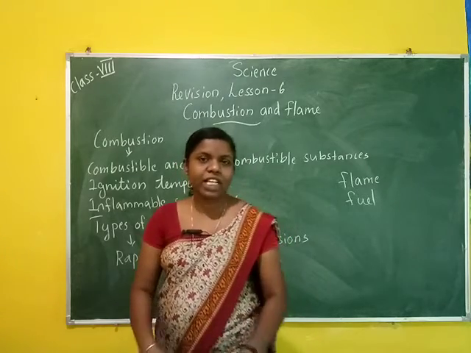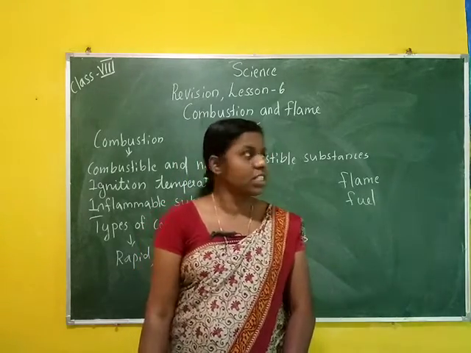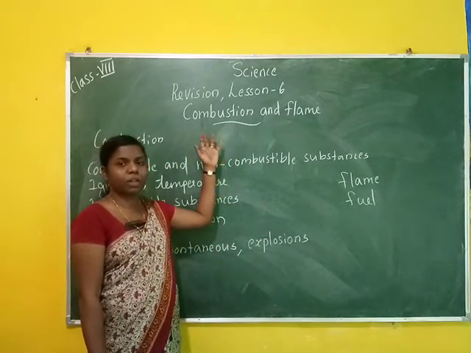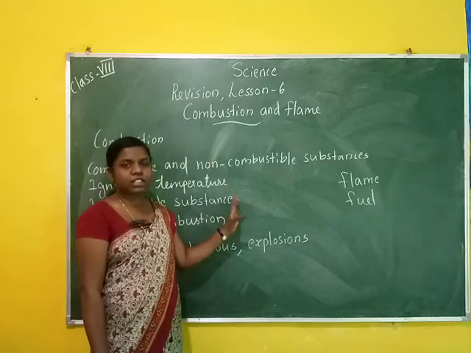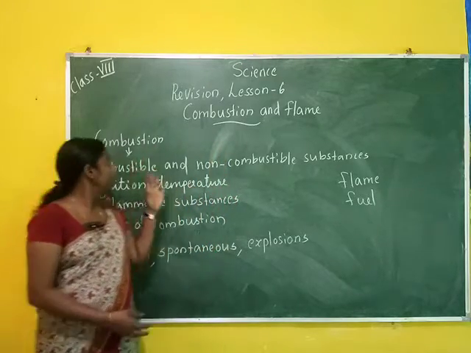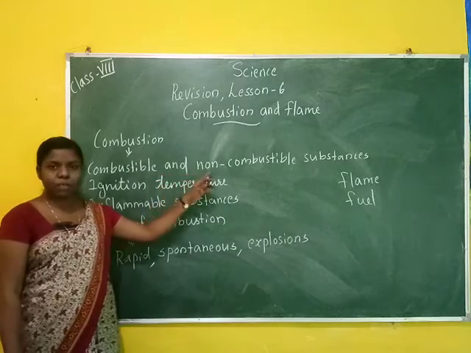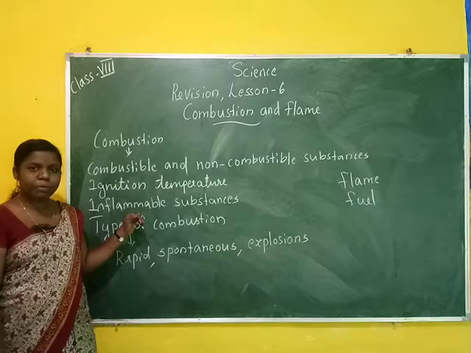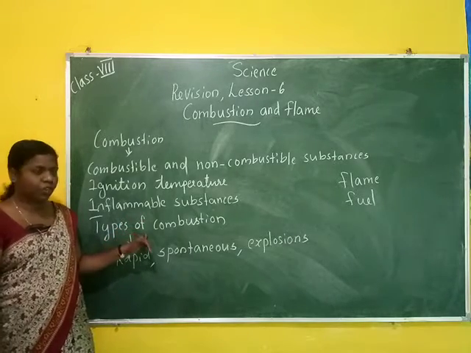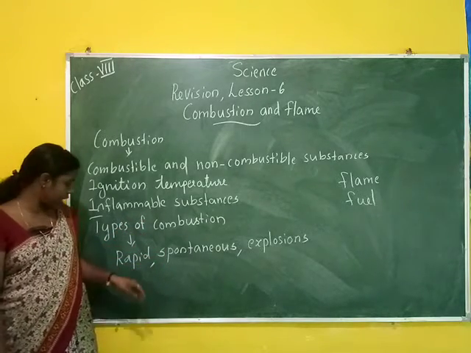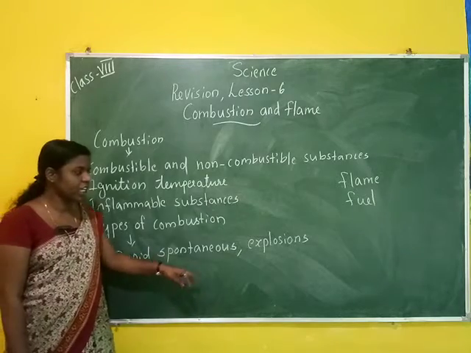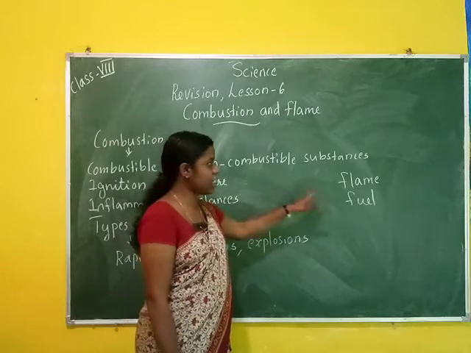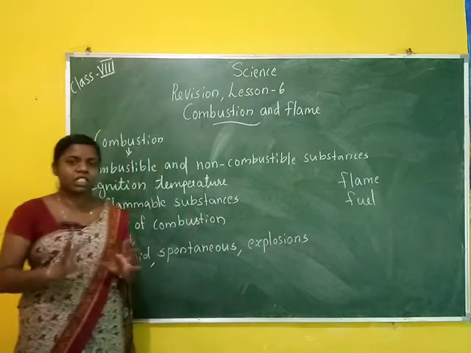Hi children, today is our revision lesson 6. Lesson 6, Combustion and Flame. What is combustion and flame? In this chapter we mainly study combustion, then combustible and non-combustible substances, then ignition temperature, inflammable substances, then types of combustion. There are 3 types of combustion, that means rapid, spontaneous and explosive. Then flame and fuel. These are the portions covered in this lesson.